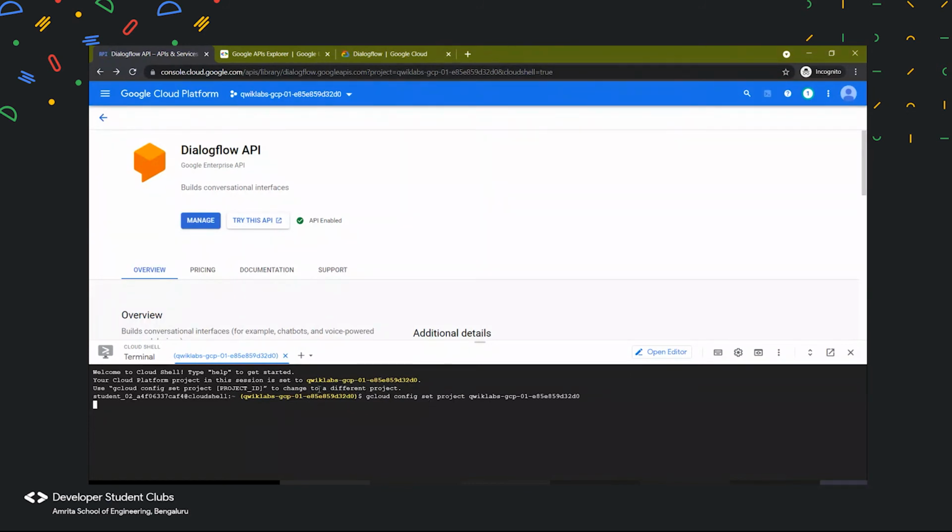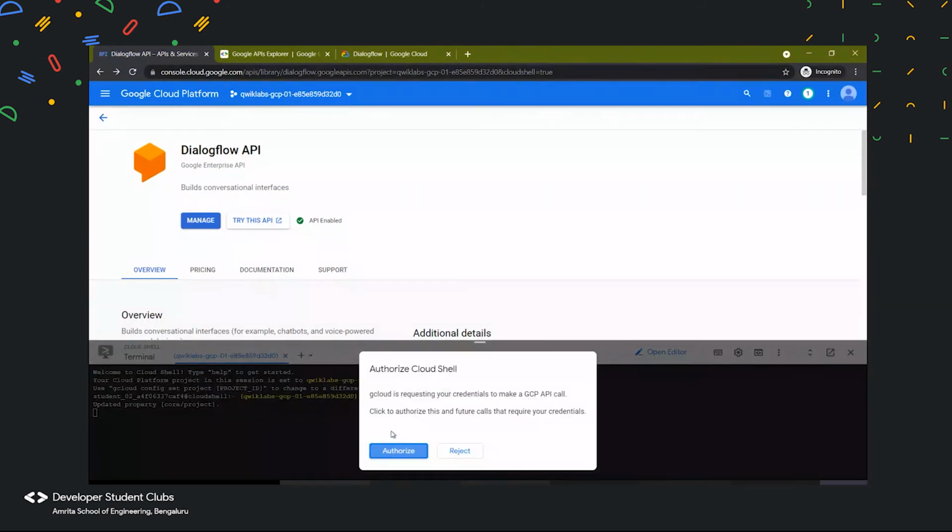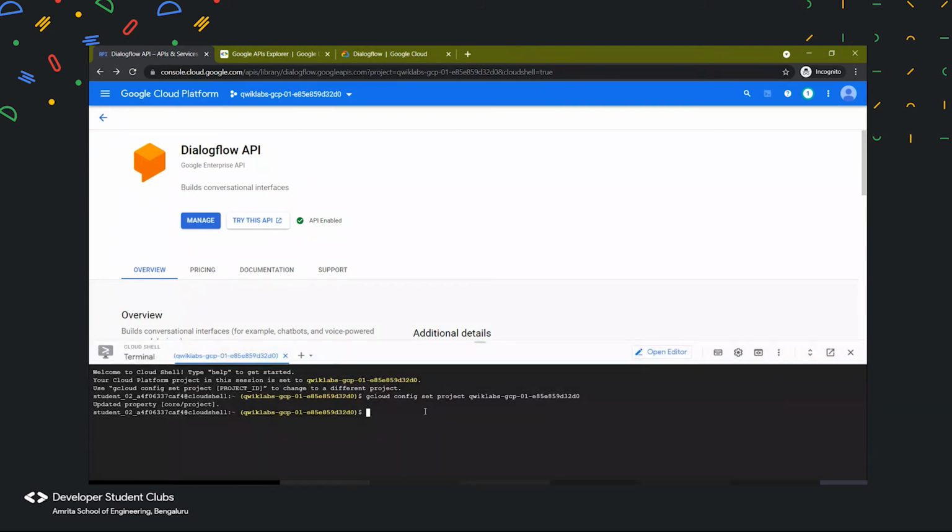It will change the project, but we are already in that project, and since Google Cloud is assigning different resources for Cloud Shell, it is asking whether you want to give it permission or not, and that permission we can give by clicking the authorize button. And that is how we use the Cloud Shell.